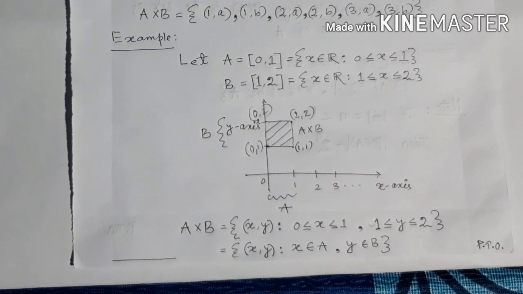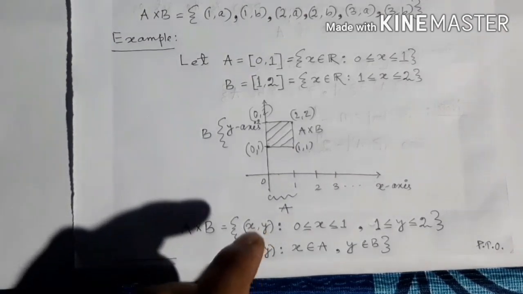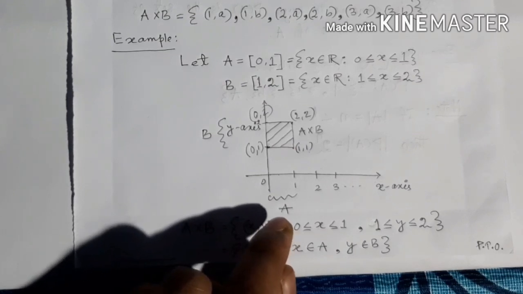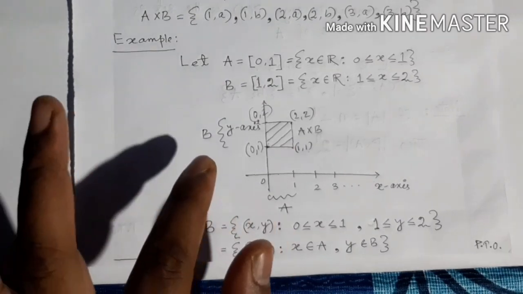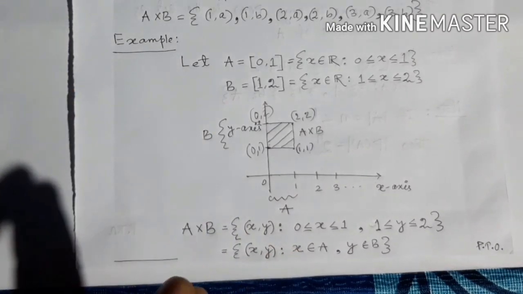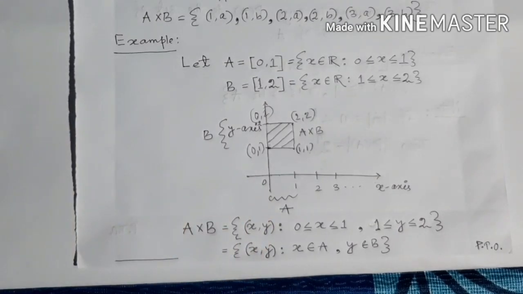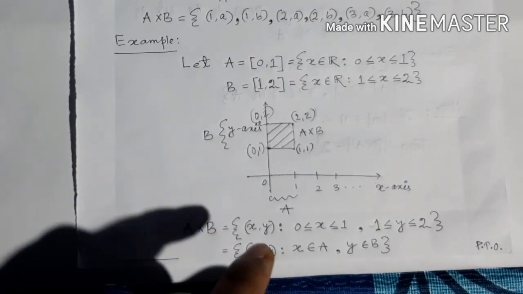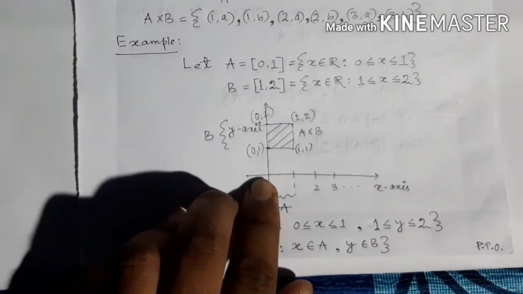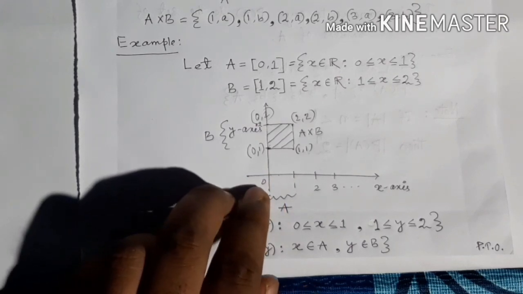I have told you earlier from the definition of A cross B, every element of A makes pair with all elements of B. Here A has an infinite number of elements, B has an infinite number of real numbers, so there is an infinite number of ordered pairs. For each element, suppose I pick 0.5, because this is from 0 to 1.